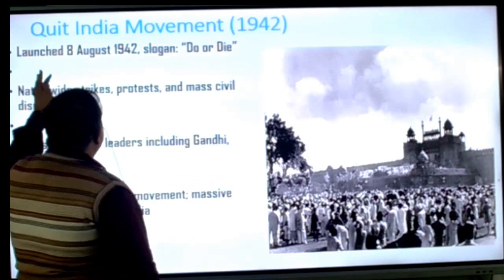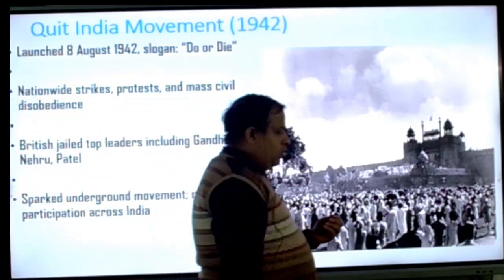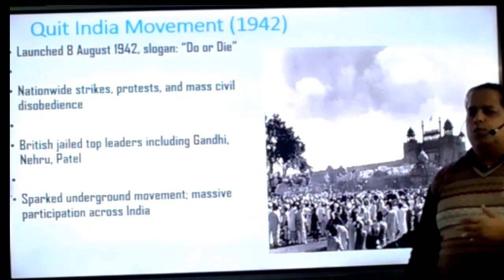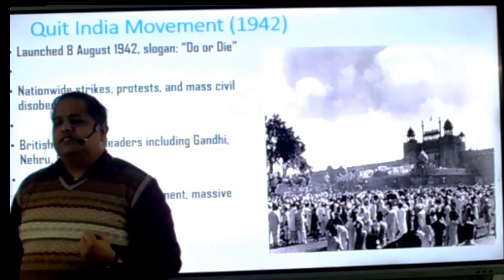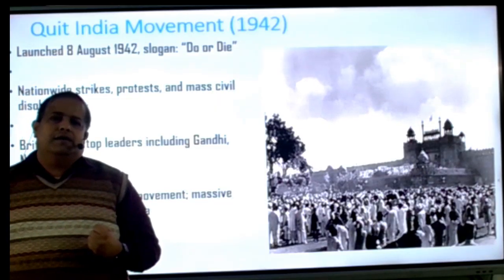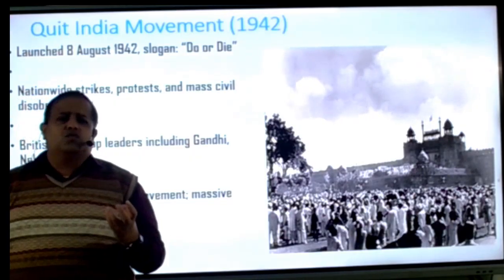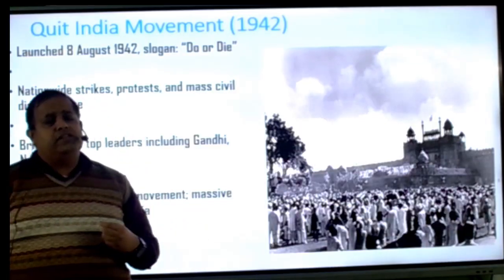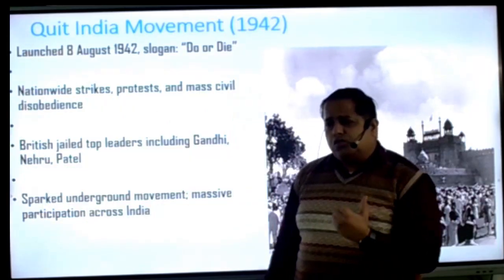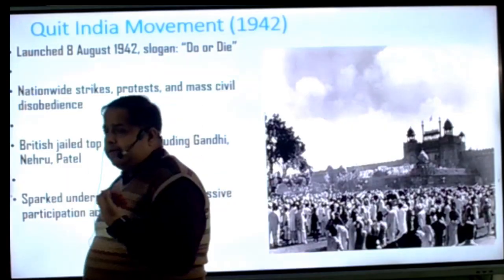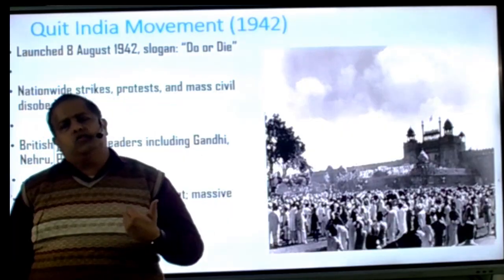On 8 August 1942, this movement was passed on the Congress stage. Gandhiji arrived on stage and said, do or die. The person who is always talking about non-violence and ahimsa also realized here that in some conditions, to remain non-violent is also a crime.